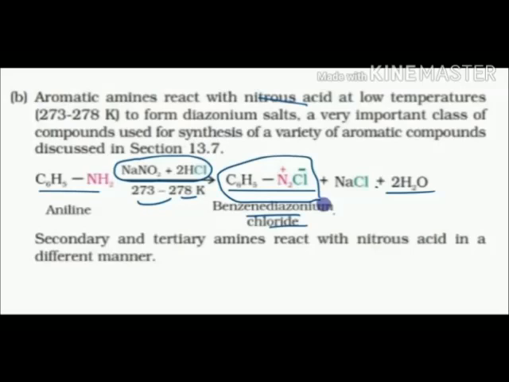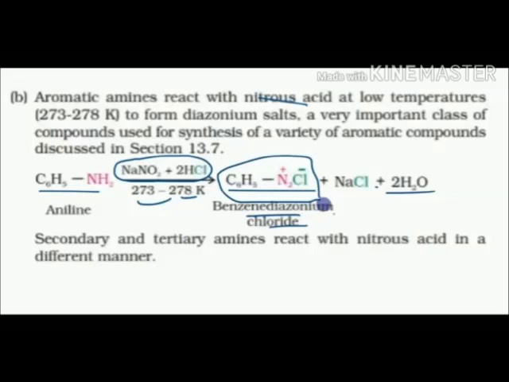If an aromatic amine reacts in the presence of NaNO2 and HCl, it forms benzene diazonium chloride. There is one long topic on benzene diazonium chloride that we will study in the next slide. And NaCl comes out, and water. This is stable at low temperature, unlike aliphatic amines, which are unstable, form the alcohol, and nitrogen is eliminated out, but this is stable at low temperature, therefore it is kept.